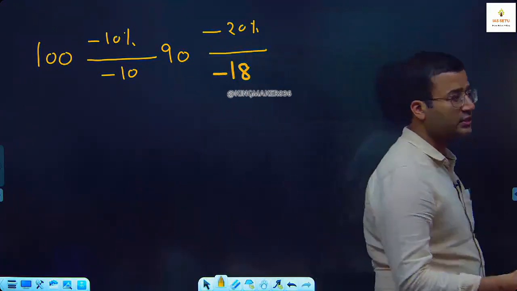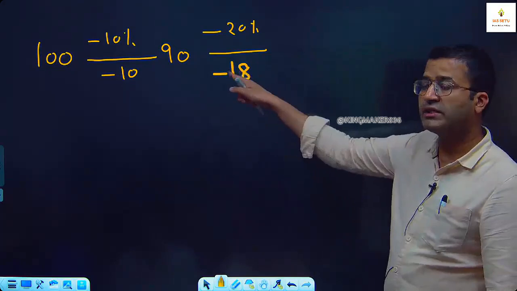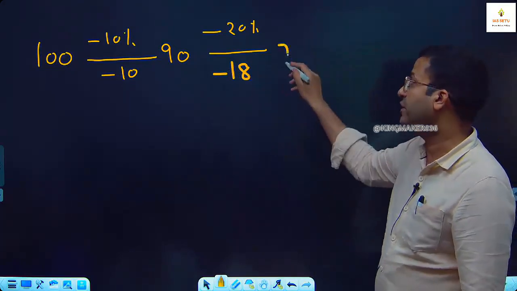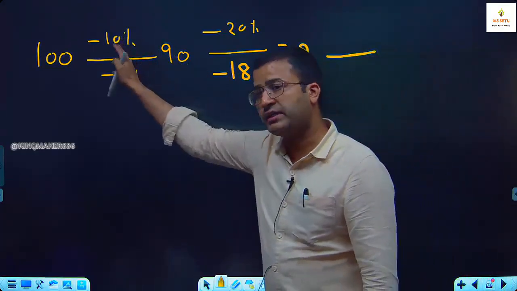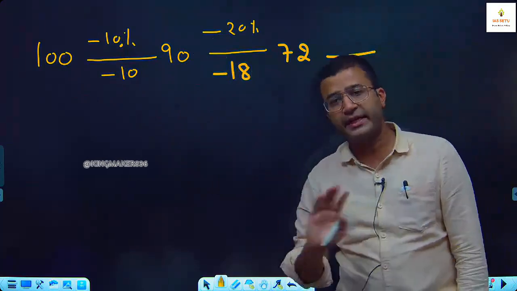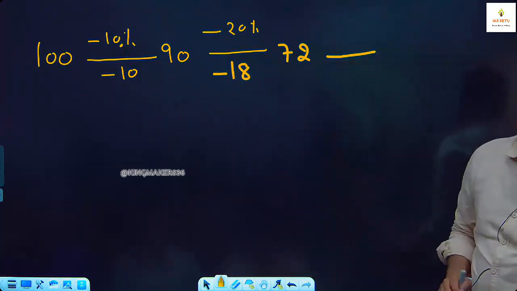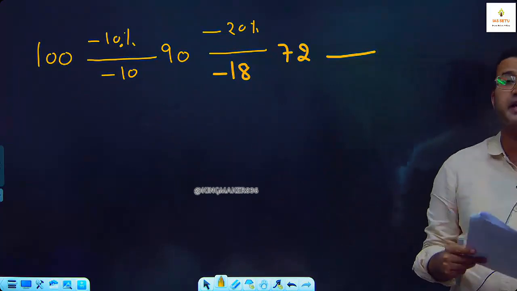So it is successive percentage when we calculate percentage on successive value. So tell me, what is 90 minus 18? 72. Is this step 1 clear? 10% of 100. So bacha 90, 20% of 90, 18 over. So bacha 72. Now third part in this question is 20% of the rest he pays as income tax.